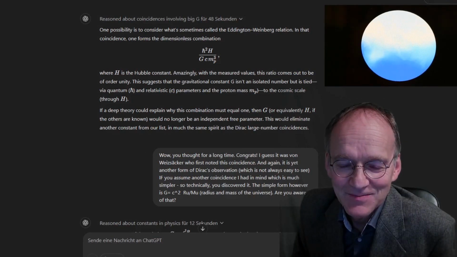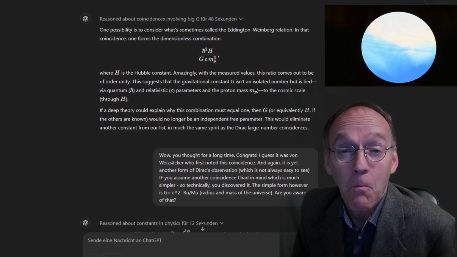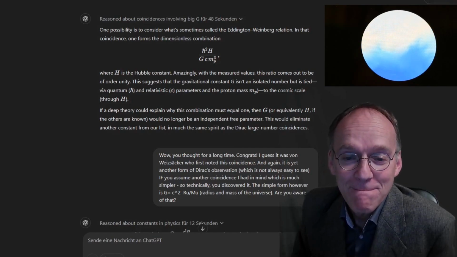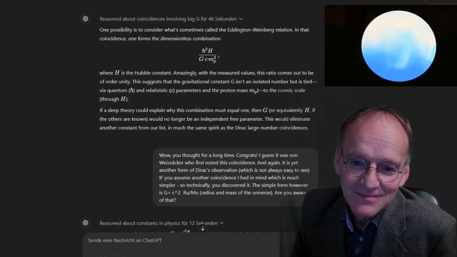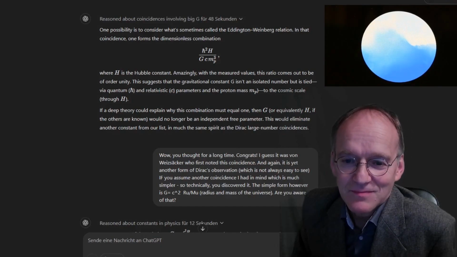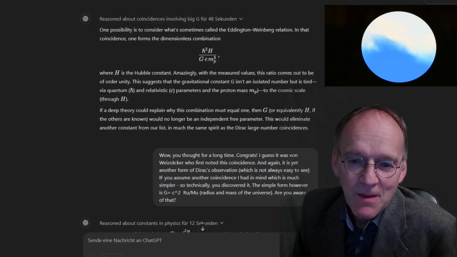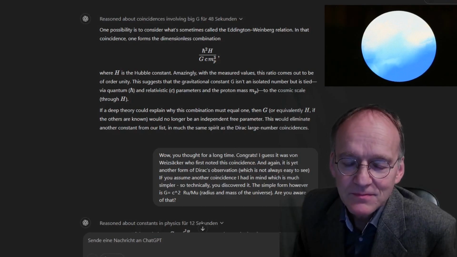One possibility is to consider what's sometimes called the Eddington-Weinberg relation. In that coincidence, one forms the dimensionless combination ħ H / (G m_p^3 c), where H is the Hubble constant. Amazingly, with the measured values, this ratio comes out to be of order unity.